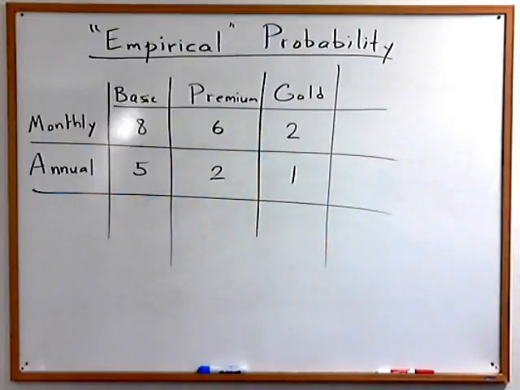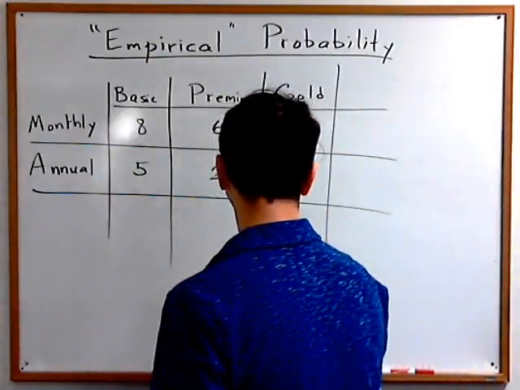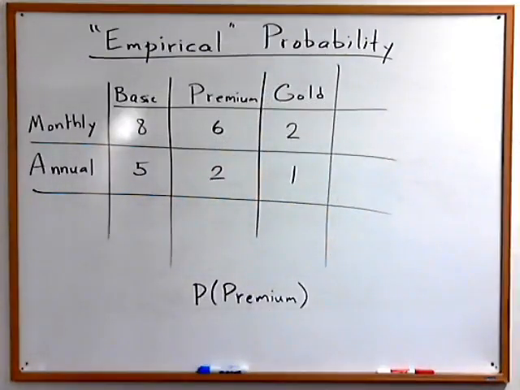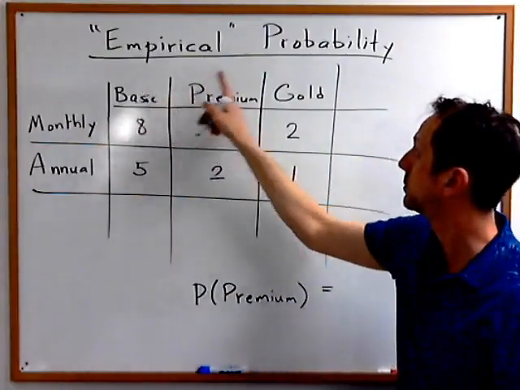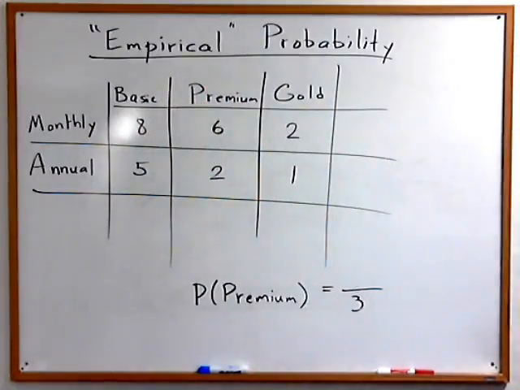But let me address another common error. Let's suppose that I did ask you what's the probability that someone subscribes to a premium membership. So there are 3 types of membership: basic, premium, and gold. The most common misconception is that, well, let's see, there are 3 kinds, 3 levels of subscription, and premium is only one of them.